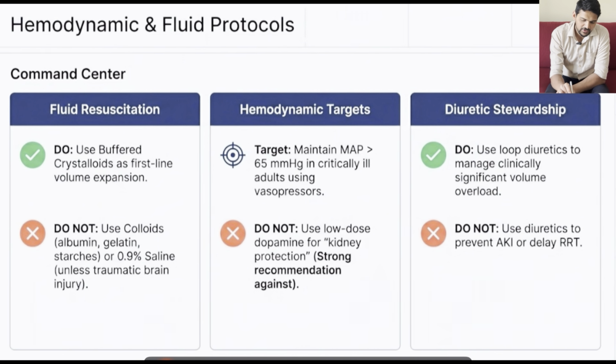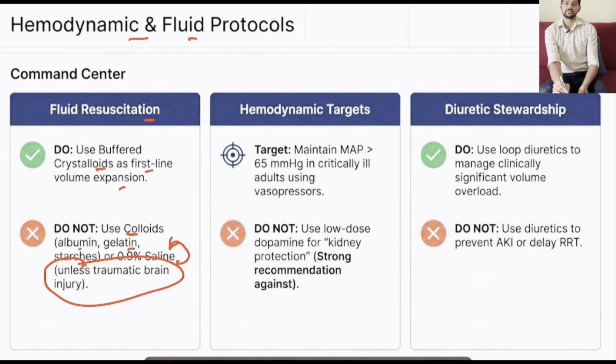Coming to some of the guidelines on hemodynamic and fluid protocols, they have clearly mentioned for fluid resuscitation in AKI, use buffered crystalloids as the first line volume expanding agents, but do not use colloids like albumin or gelatin, starches, etc. But if the individual is having traumatic brain injury, still the fluid of choice will be 0.9% saline. This we have already discussed in one of the previous videos of updates in sepsis management.